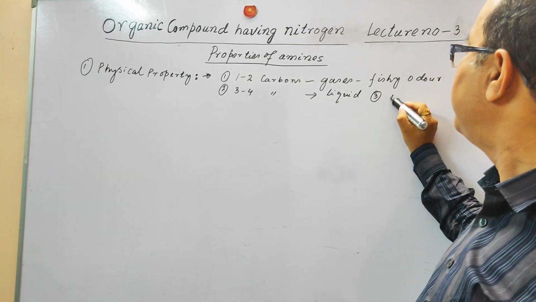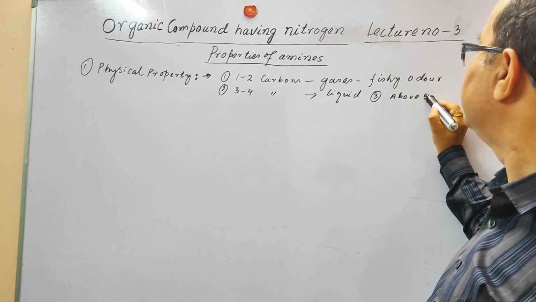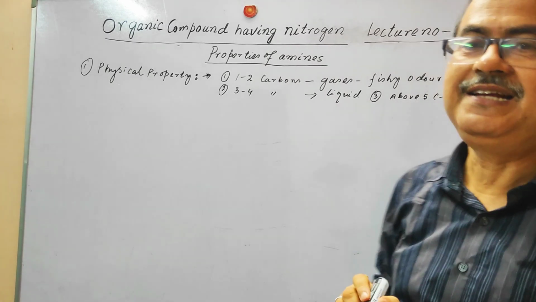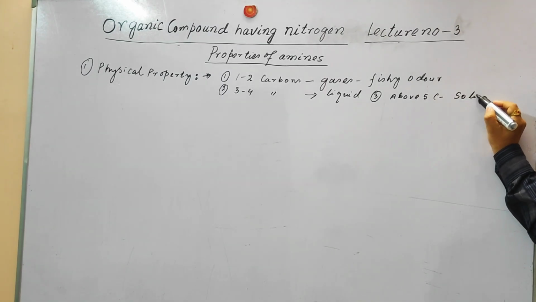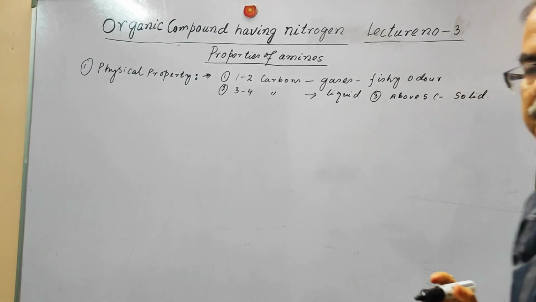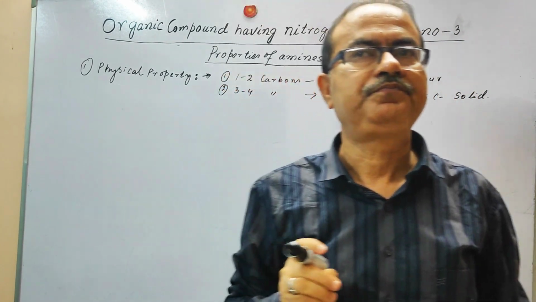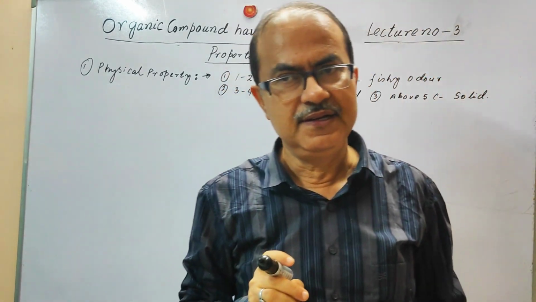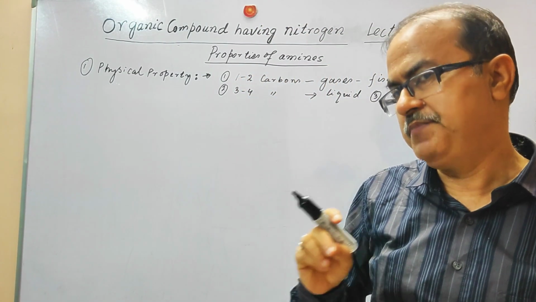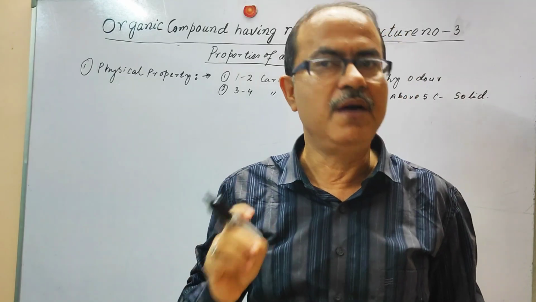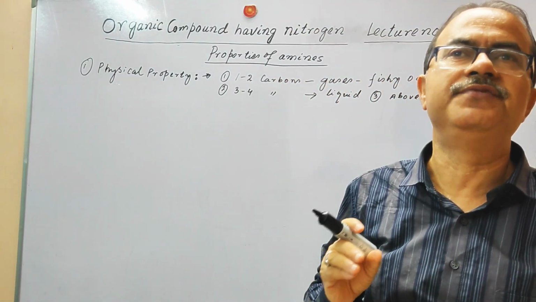Third, above 5 carbon atoms, it exists as a solid. So we can understand that aliphatic amines exist in different states of matter, depending on the number of carbon atoms present in the amine. If it is 1, 2, it will be a gas with a fishy smell.